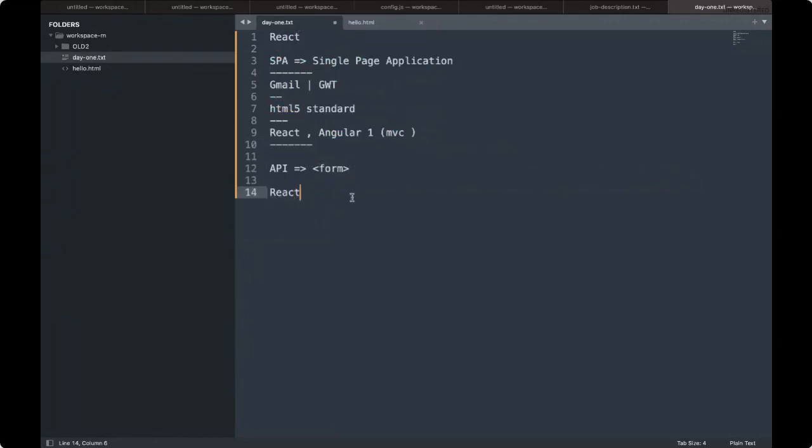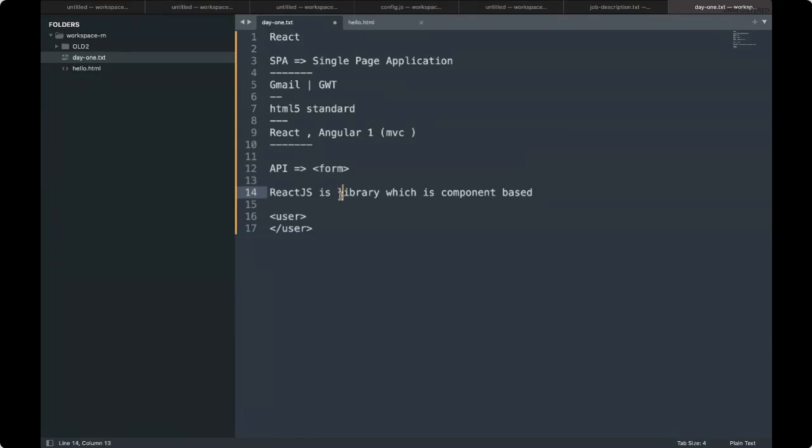So React.js is a library which is component based. Component based means it is for the creation of components. That means I can create custom tags like this. These custom tags are called components.